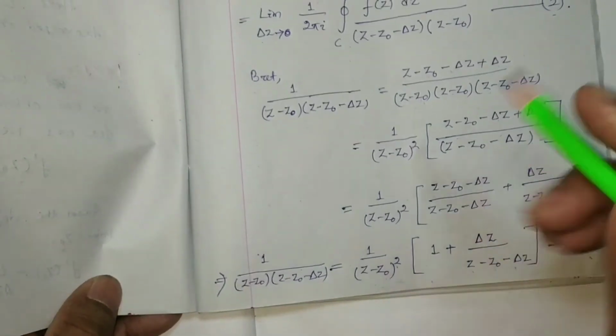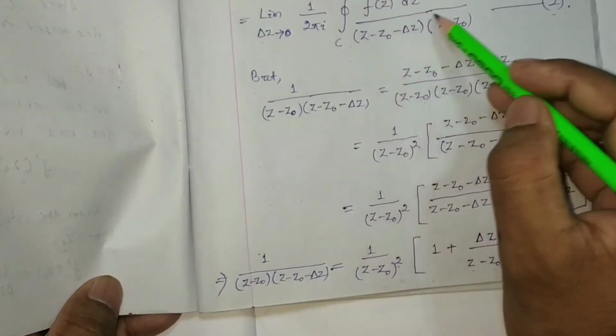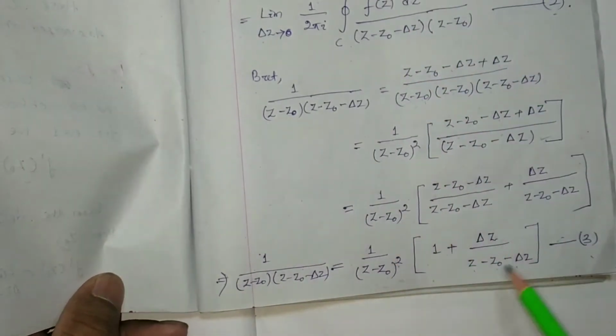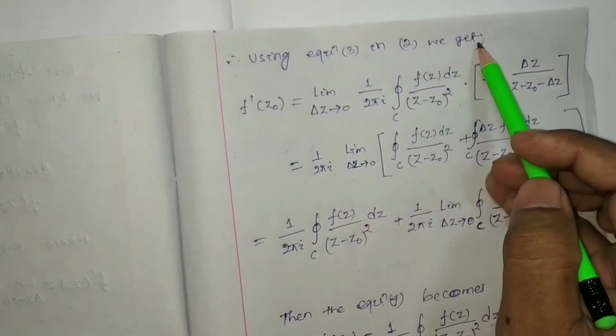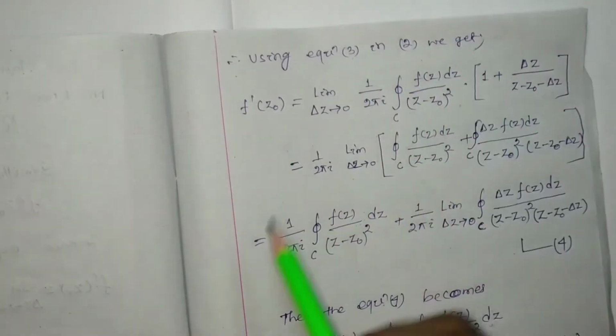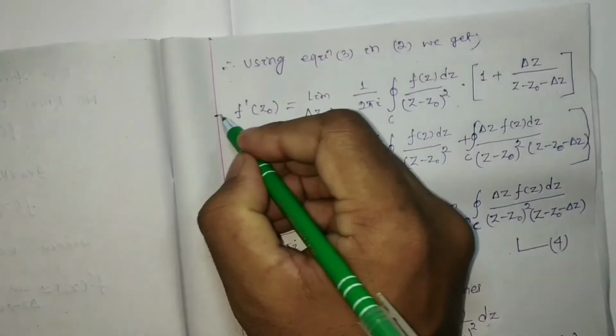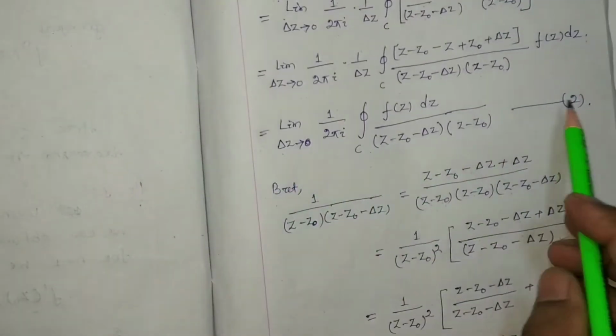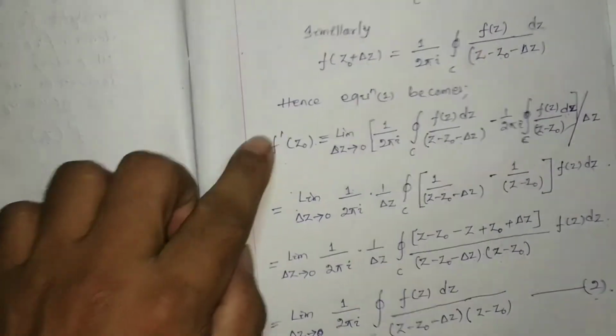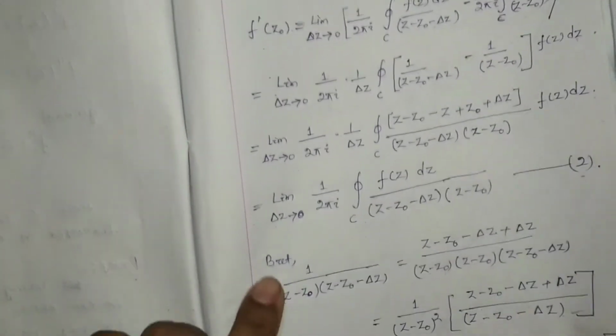That means instead of 1 by this much, it can be written as this much. So the same thing has been written using equation number 3 in equation number 2. What we can get? We can get that implies f dash z0. Here equation number 2 is nothing but your f dash z0. Okay, f dash z0 equal to this much.